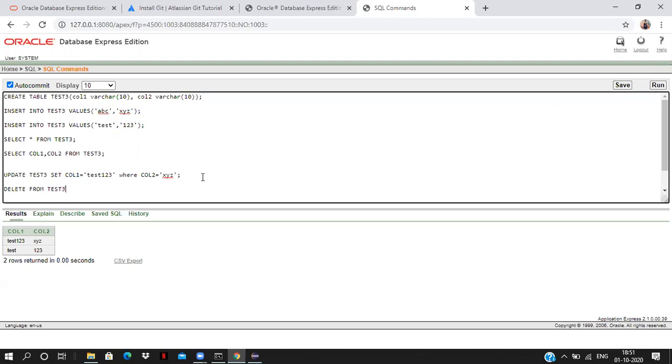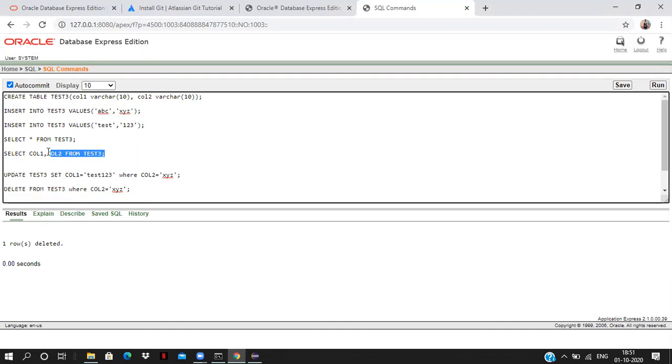Delete from test 3 where column 2 equal to XYZ. First, I want to delete only one record based on column 2. Delete from test 3 where column 2 equal to XYZ. I want to delete only one record. So one record is deleted.